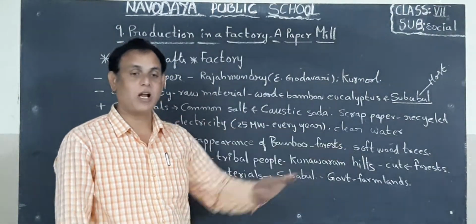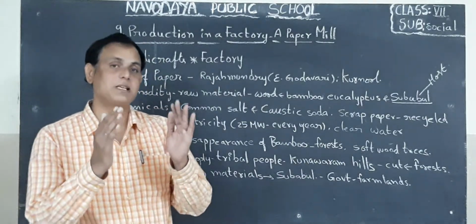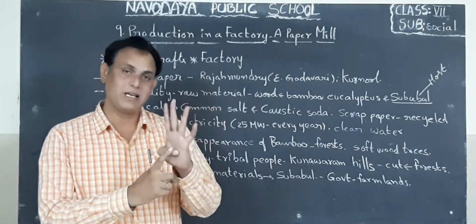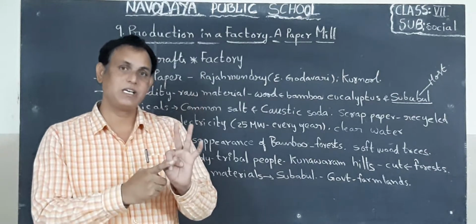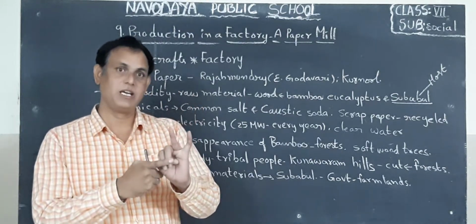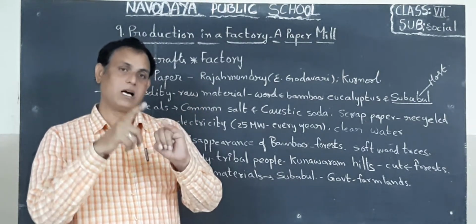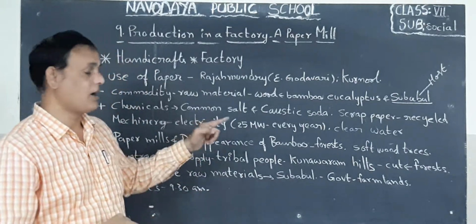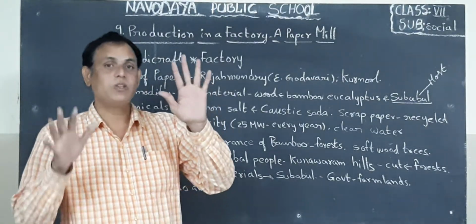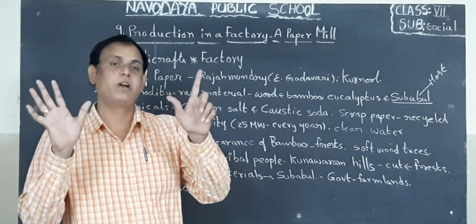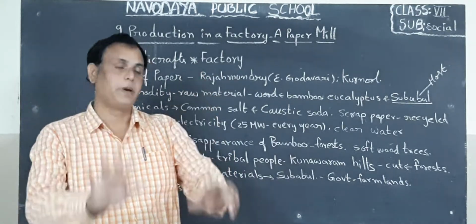Okay children, so now here are the requirements of paper making: clear water, electricity, machinery, workers, caustic soda, common salt, wood. So these seven are very important requirements of making paper.